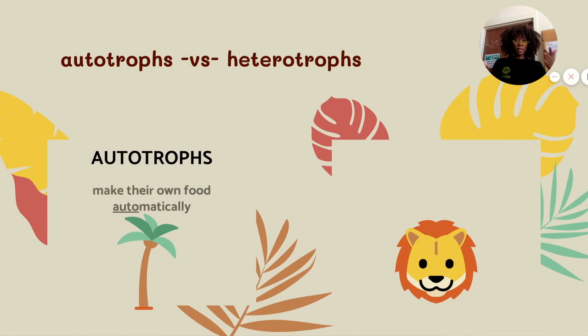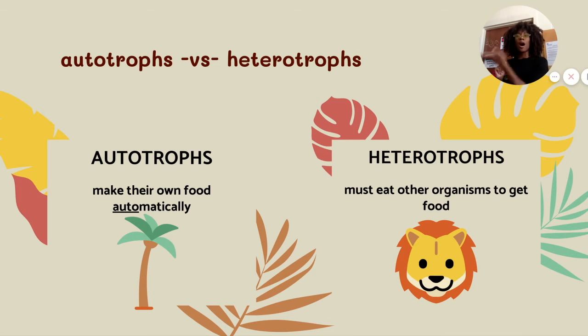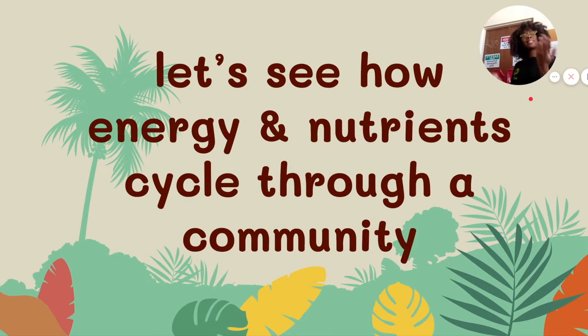So again, just to recap, this is muy importante, very important, extremely important. Autotrophs make their own food automatically. They don't need any help. All they do is sit out in the sun and boom, they've got food, they've got energy, they're good to go. Versus you and I, we have to eat other organisms in order to get food, in order to be fed, in order to have our nutrients. We're heterotrophs.